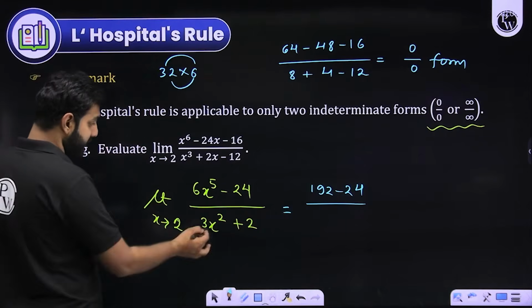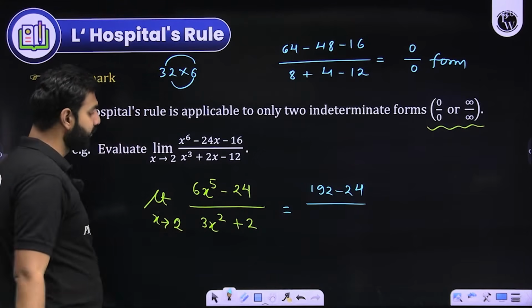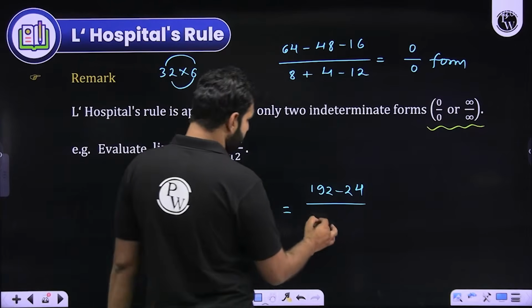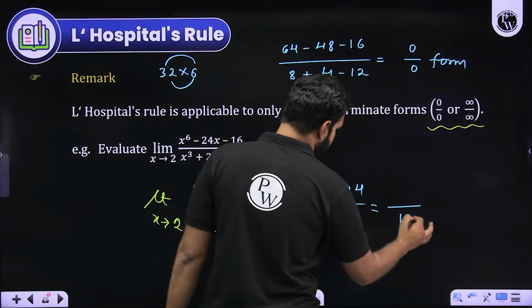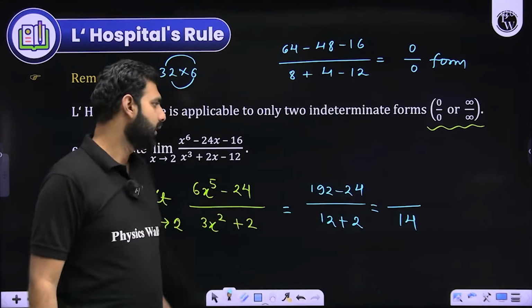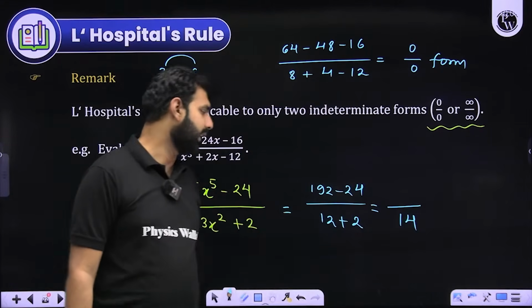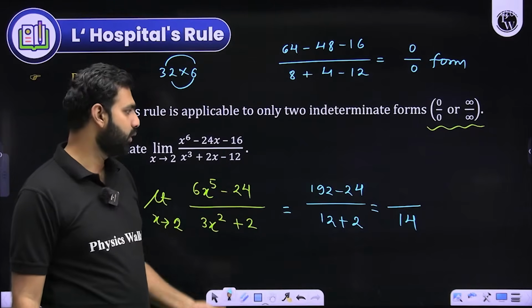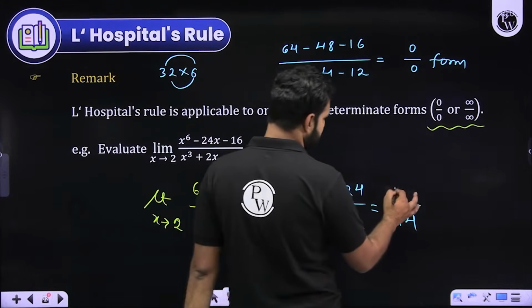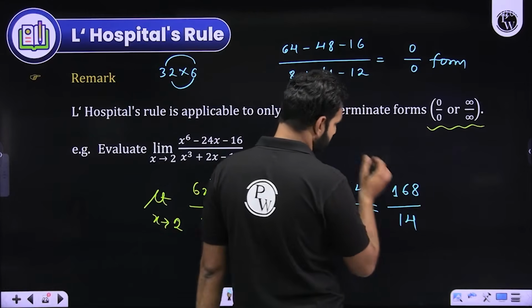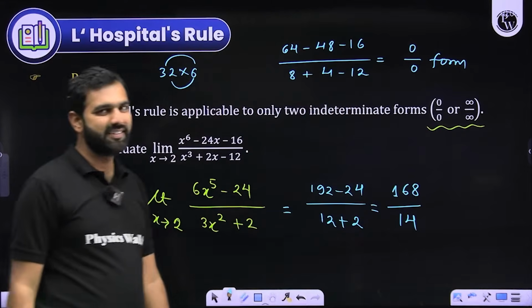And here, if I replace x by 2, 2 to the power 2 is 4. 4 into 3 is 12. So this is 12 plus 2, which is 14, right? So the denominator has 14 here. What about the numerator? The numerator is 192 minus 24. 192 minus 20 is 172, and 172 minus 4 should be 168. Now further you can do it by yourself. I think from here it's easy to work out the answer.